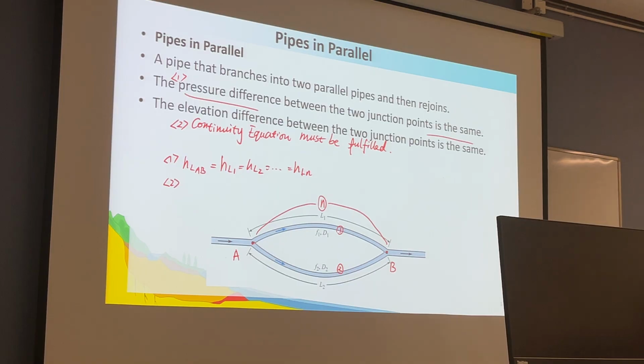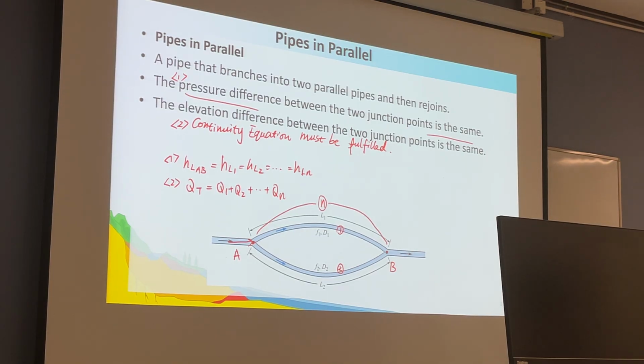The second principle is that the continuity equation must be fulfilled. So the total discharge is equal to Q1 plus Q2 plus Qn, if there are n pipes. The total discharge of the main pipe branches into several pipes, maybe 2, 3, 4, or n pipes.